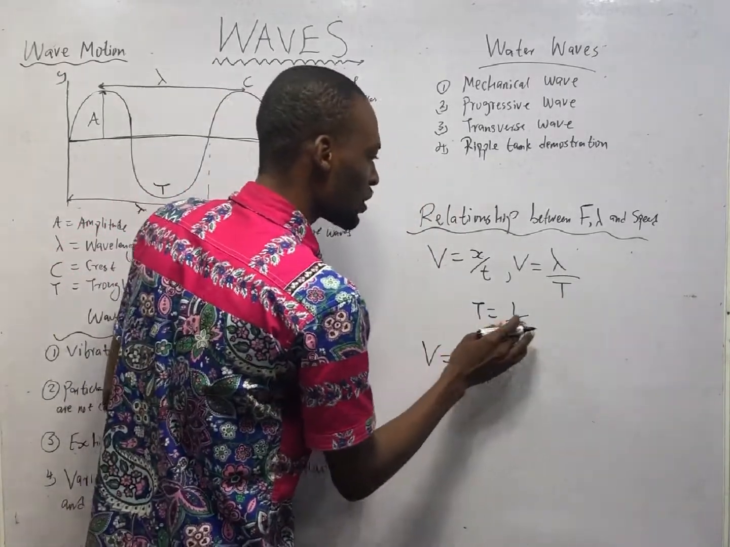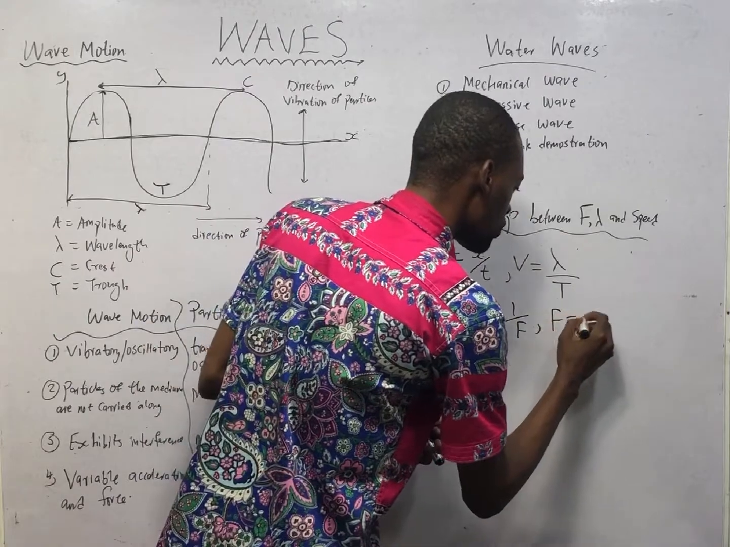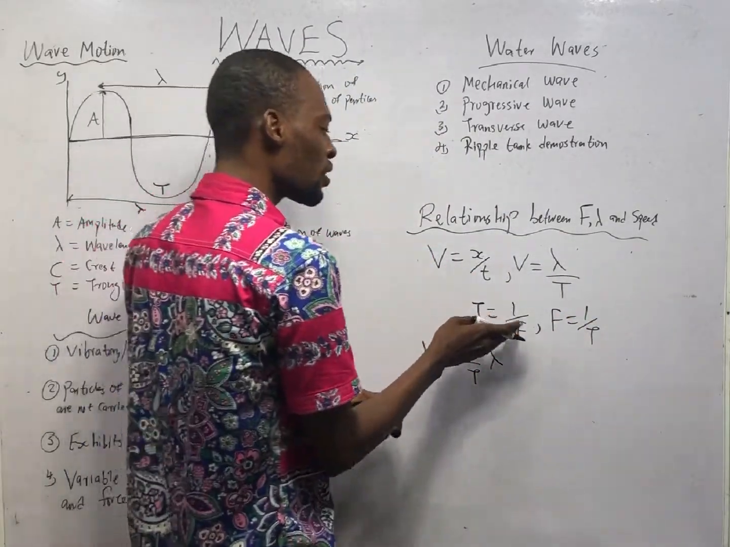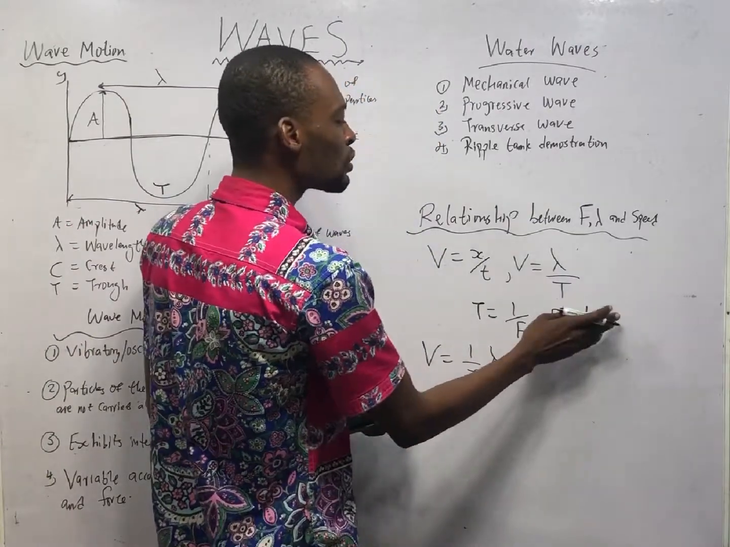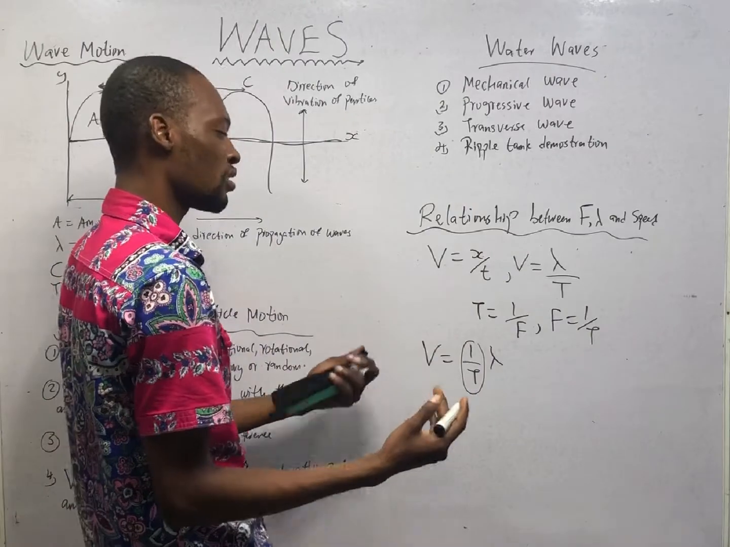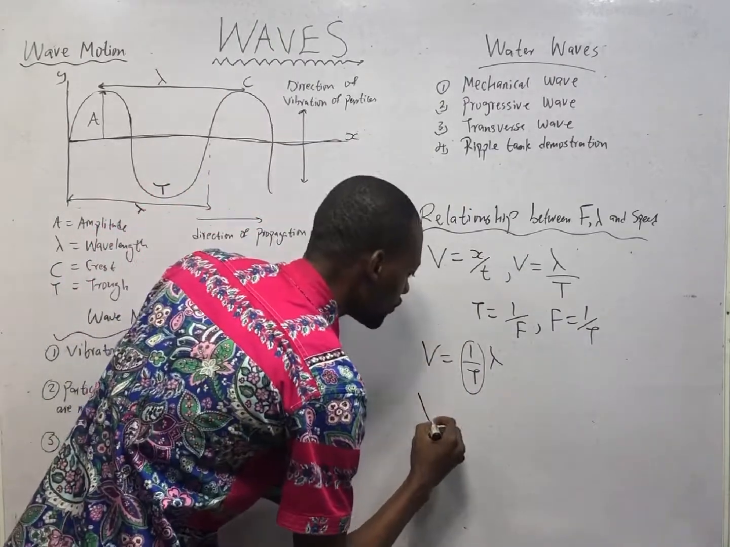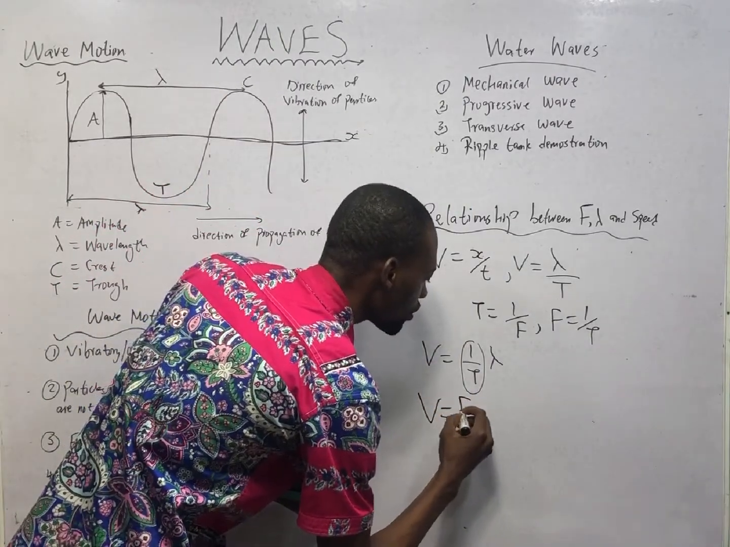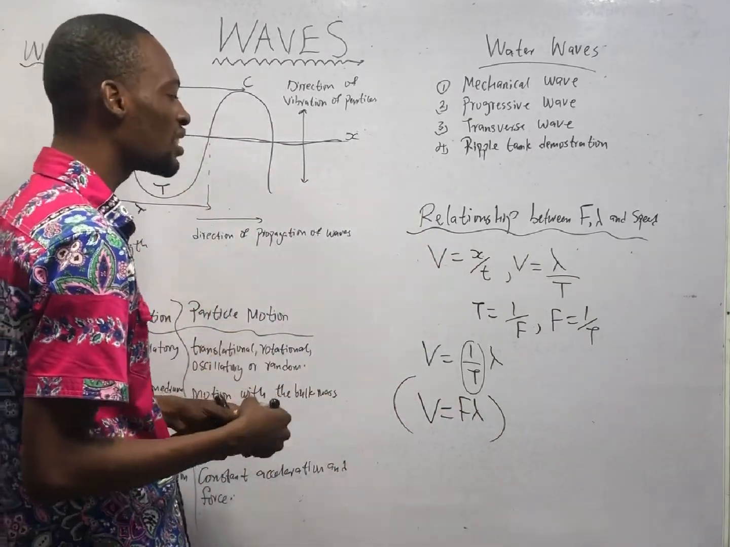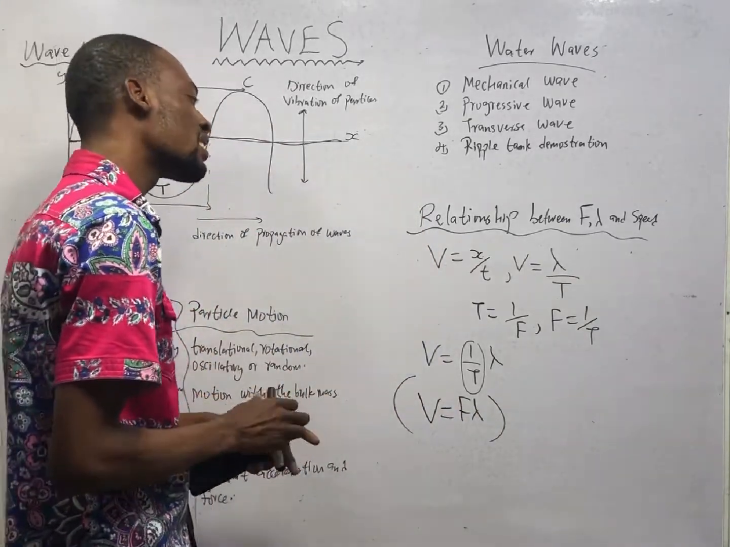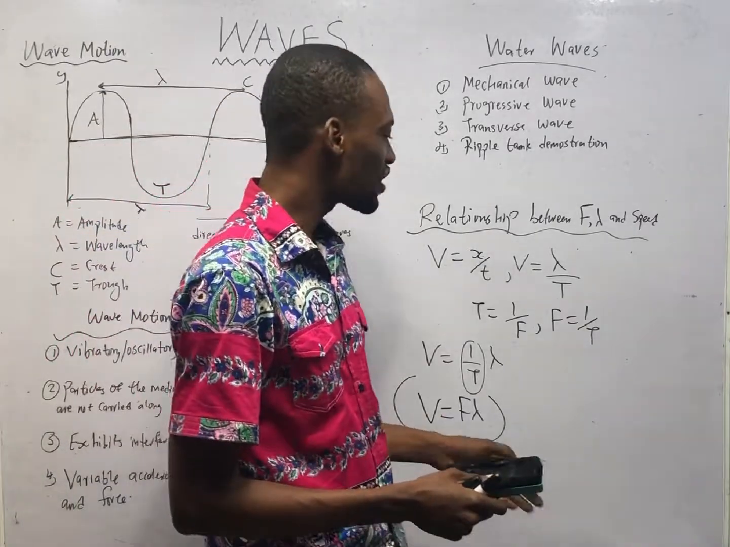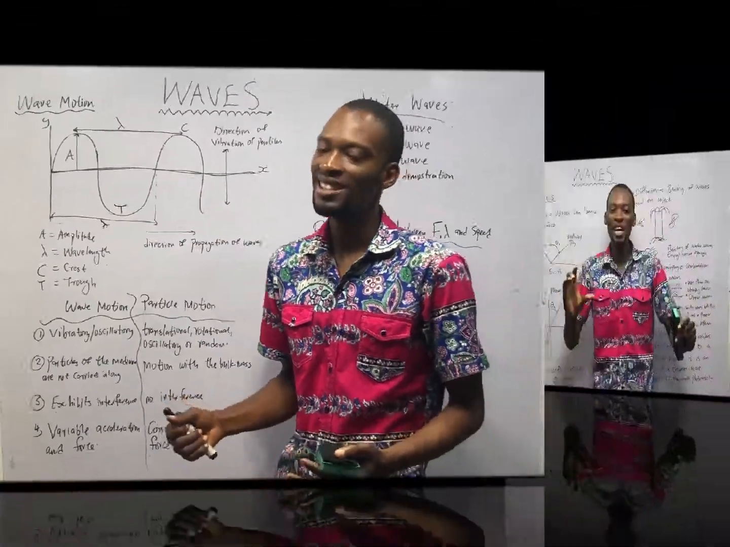And T is 1 over f, which means that f is equal to 1 over T. If period is 1 over frequency, frequency is simply 1 over period. So instead of 1 over period here, we can simply replace it with frequency to have V equals frequency times lambda. So this is the relationship between frequency, wavelength, and speed. V equals f lambda. This will make sense to you later.